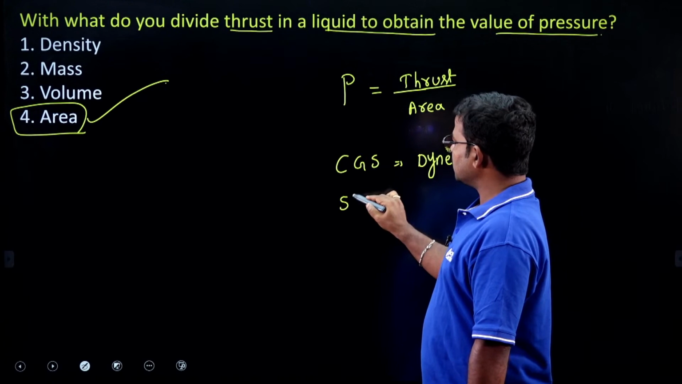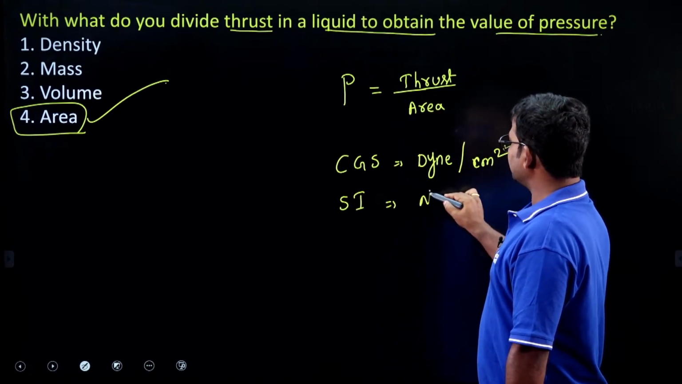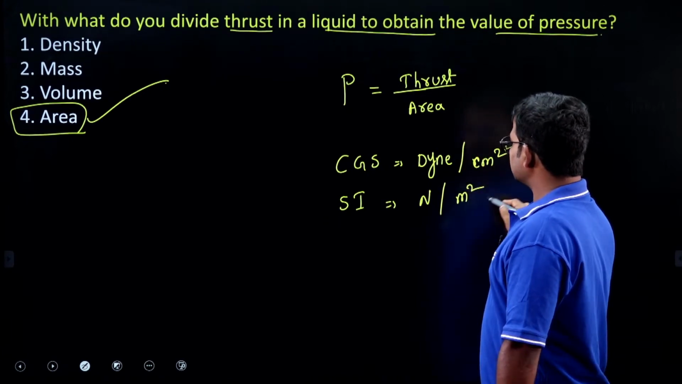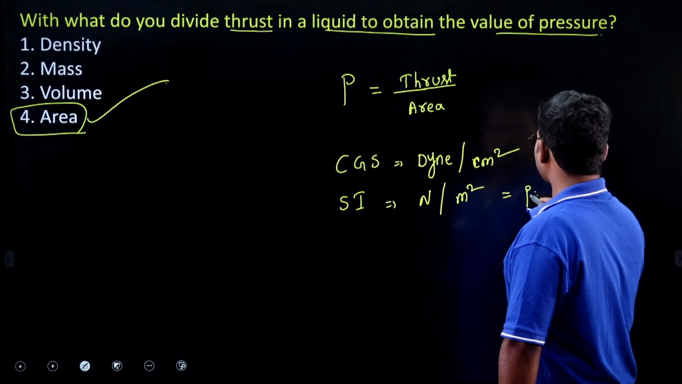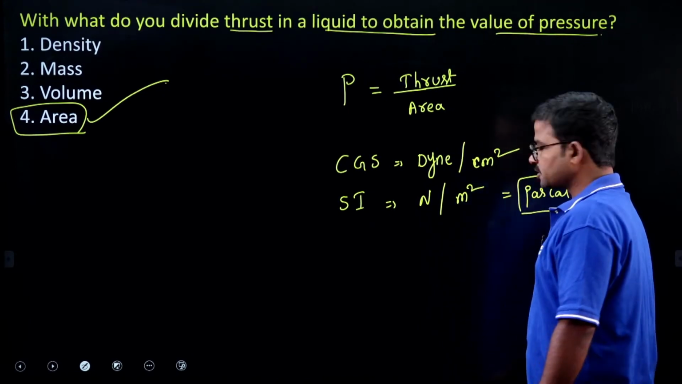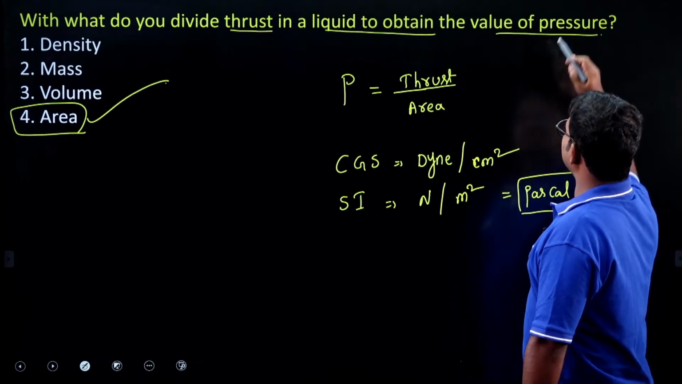Suppose you consider SI units, then thrust is in Newton per area. Area means meter square. So this is nothing but Pascal. Newton per meter square is considered as Pascal. So these are all units of pressure.